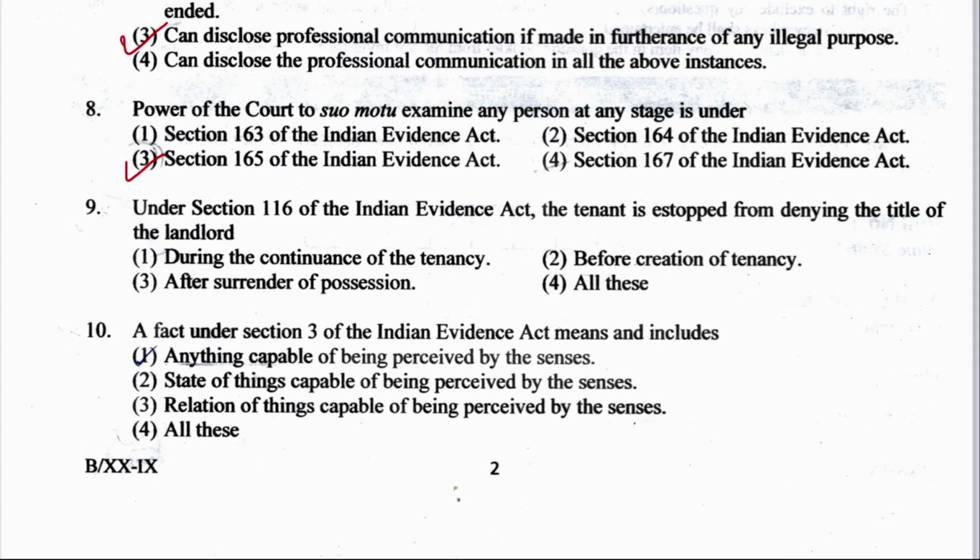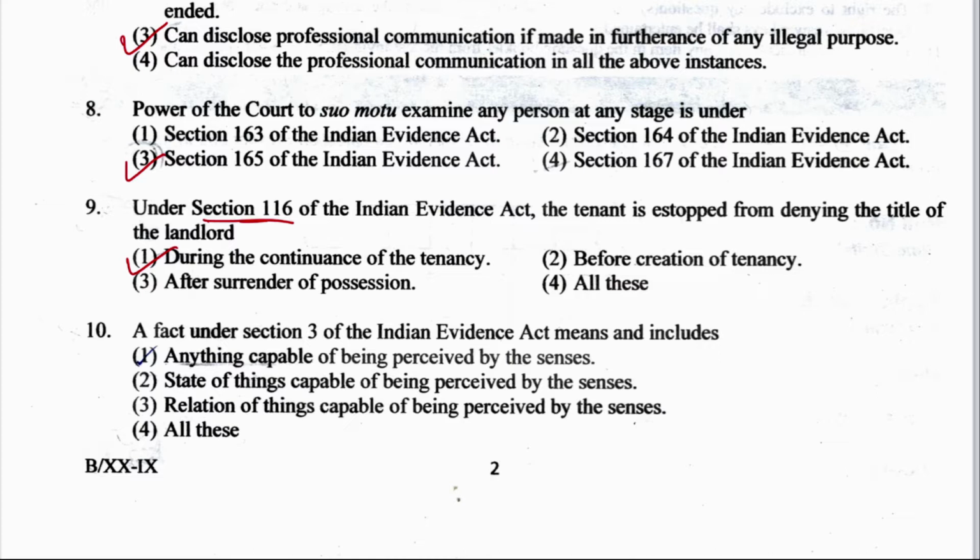Now question number 9: under section 116 of the Indian Evidence Act, the tenant is estopped from denying the title of the landlord during the continuance of tenancy, before the creation of tenancy, after surrender of possession, or all of the above. Here the right answer is option number 1, during the continuance of tenancy, and it is mentioned under section 116, which says estoppel of tenants and of licensee of person in possession.